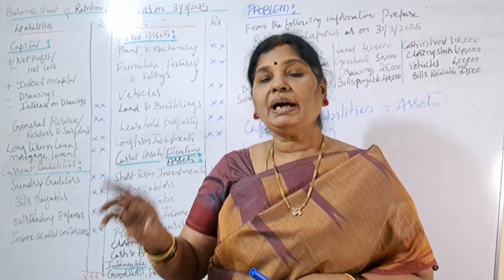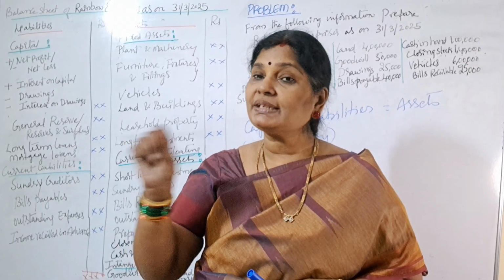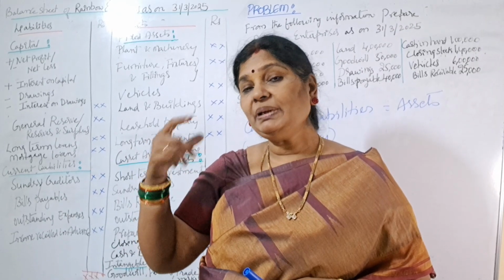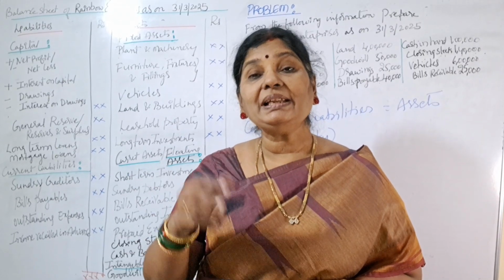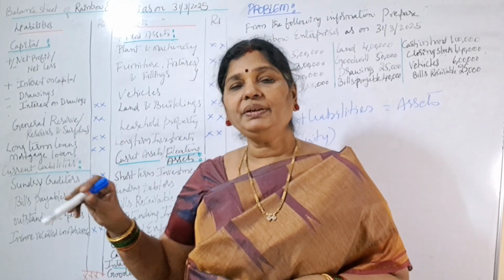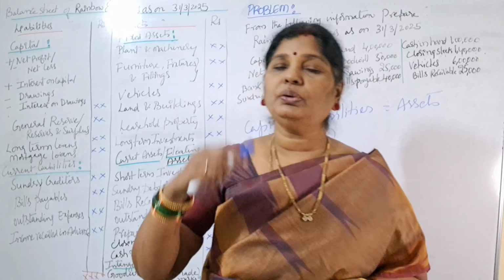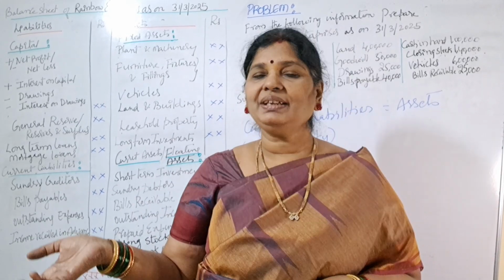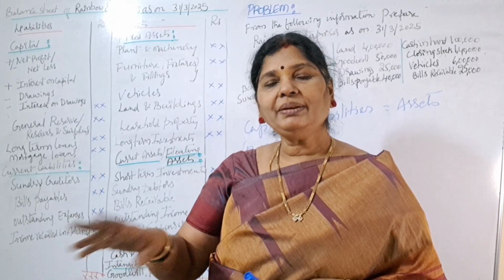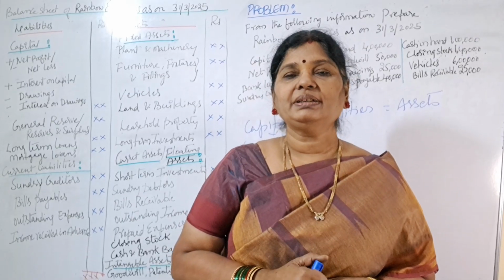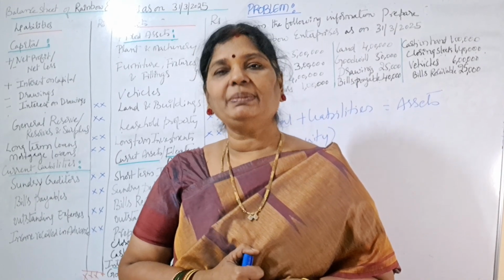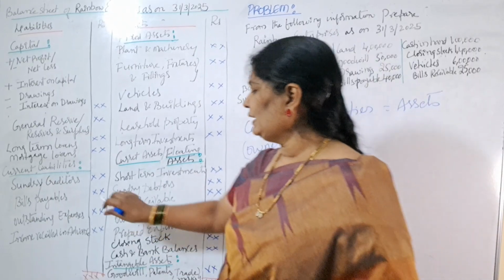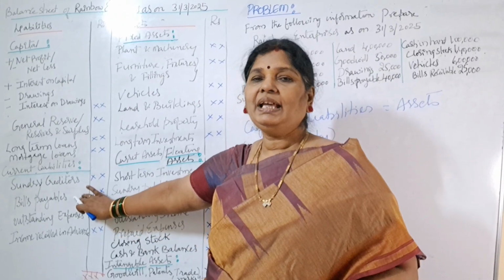So what I will do, I will sign that bill. Means I am accepting that bill, whatever the bill is raised by my supplier, right? So this is called what? Bills payable. And my supplier can use this bills payable and he can go to bank and discount that bill. It is money arrangement by banker in the form of discounting of bill. So this is called what? Bills payable. So this bills payable is also our current liability.